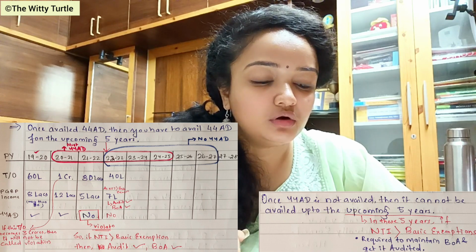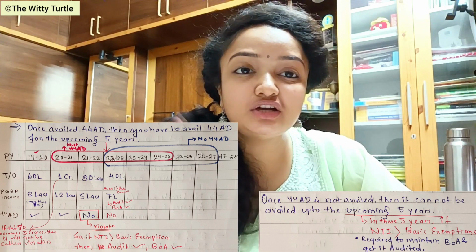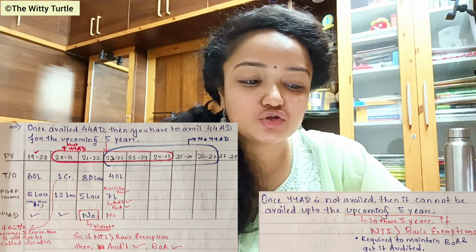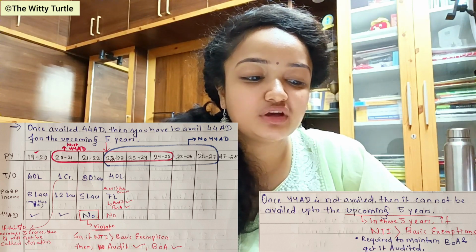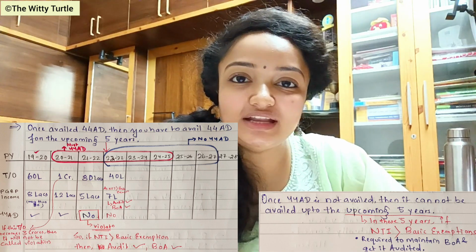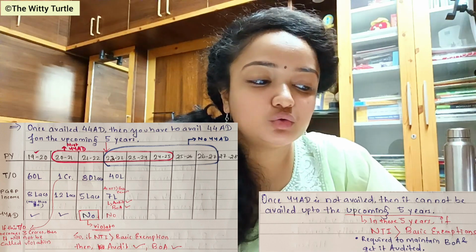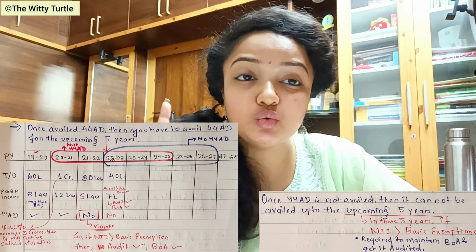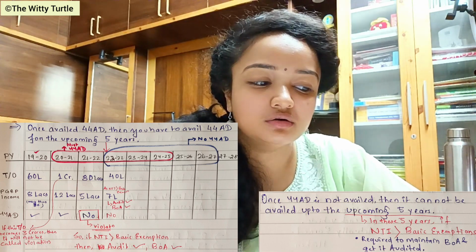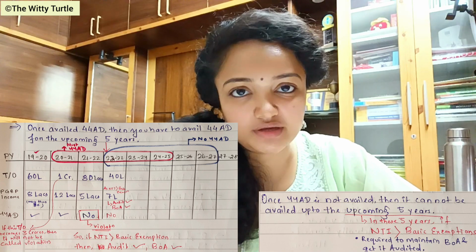You made a violation in the previous year 21-22. So after 21-22, check for 5 years, starting from previous year 2022-23 up to 2026-27. For all these 5 years you cannot claim section 44AD.